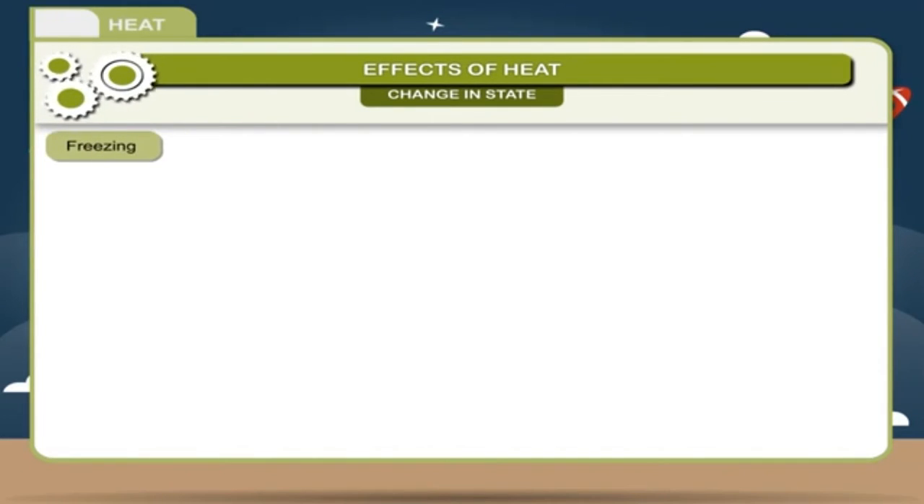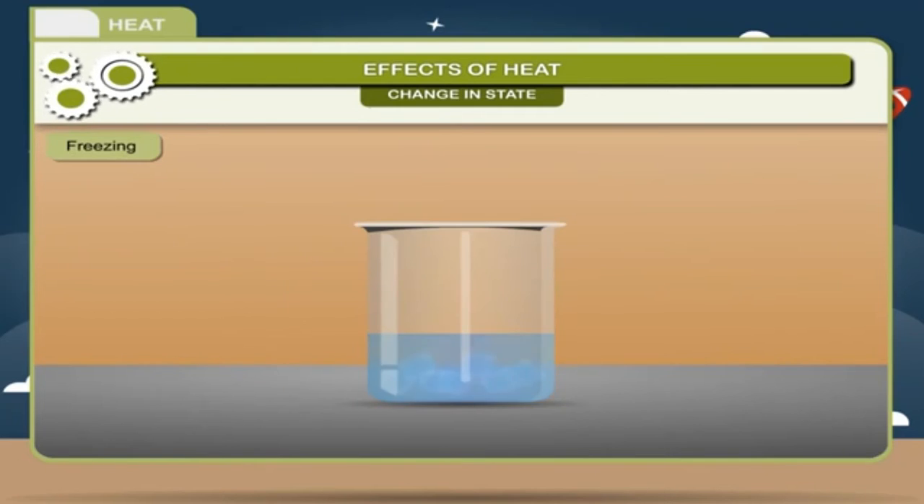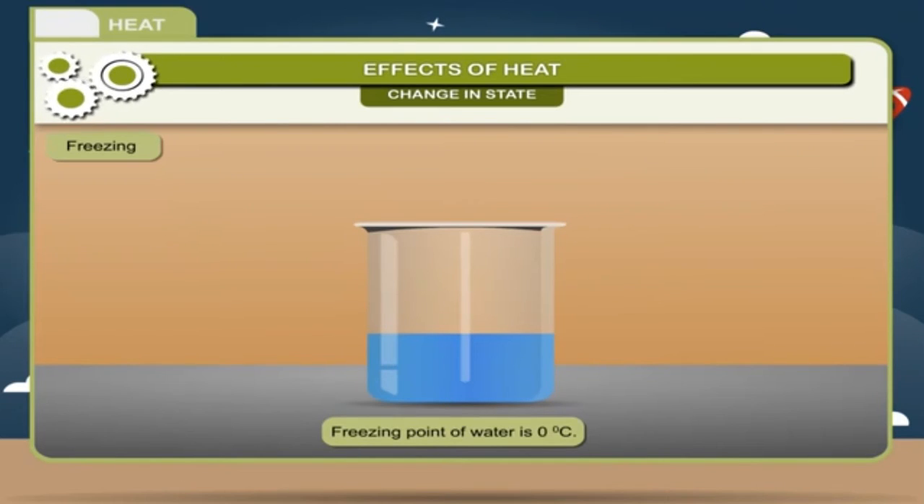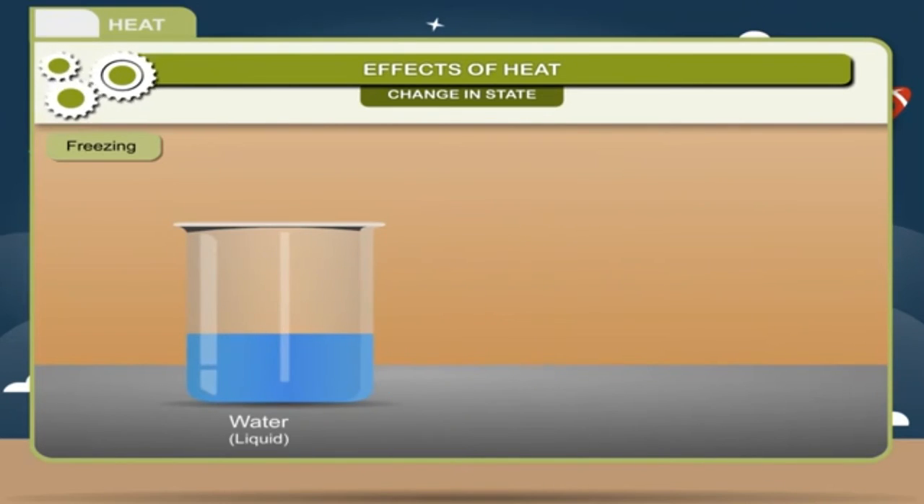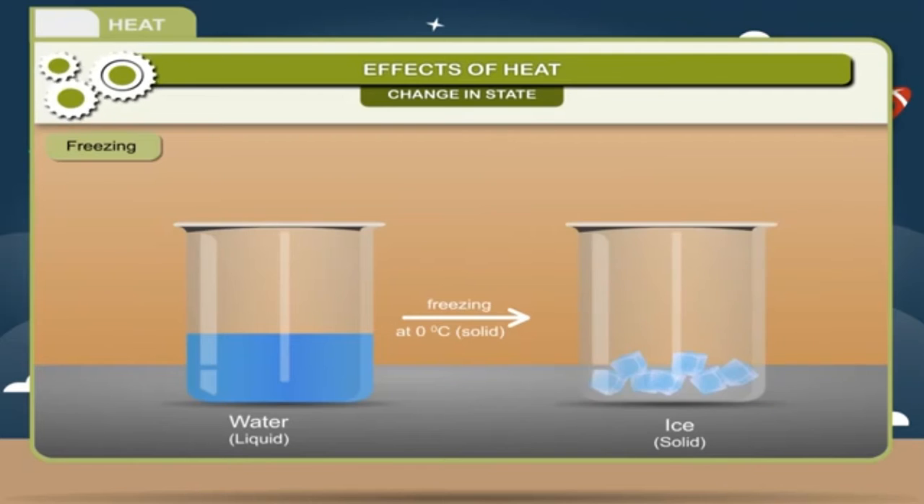Freezing. Freezing is a process in which a liquid changes into solid by giving out heat at constant temperature. The temperature at which freezing takes place is called freezing point. For example, freezing point of water is 0 degrees Celsius. Water, liquid, freezing at 0 degrees Celsius gives rise to ice, solid.